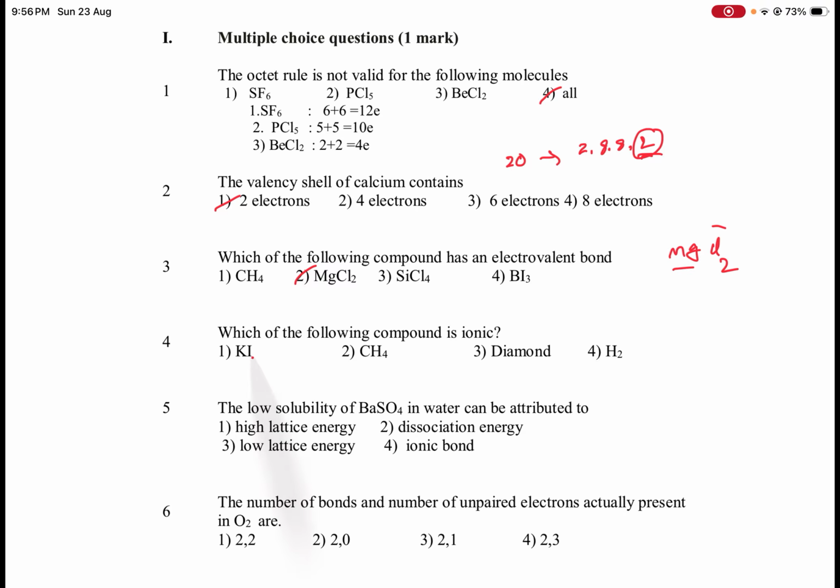Potassium is the metal and iodine is the non-metal. CH4 and H2 form covalent bonds, that means mutual sharing of electrons. Diamond has a covalent network structure. So KI is the correct one.